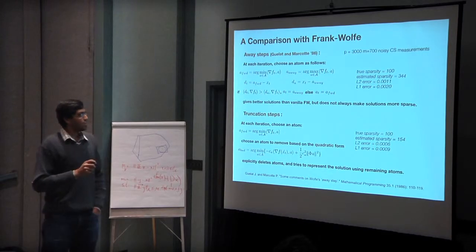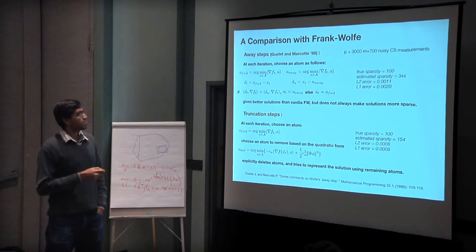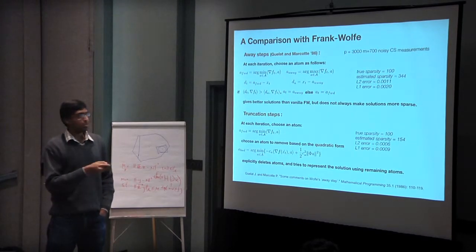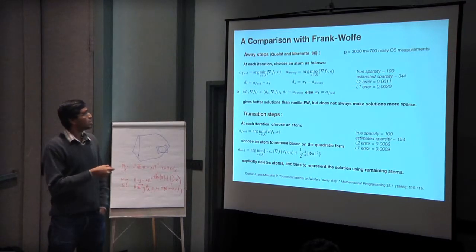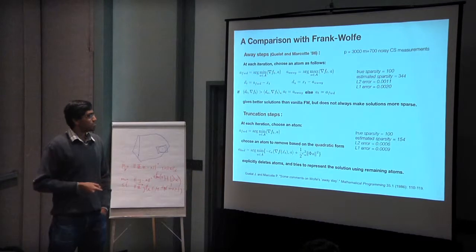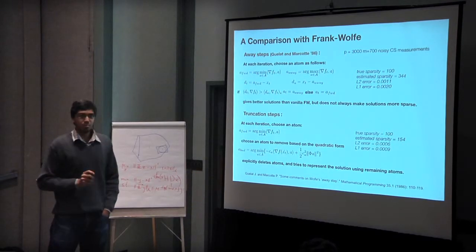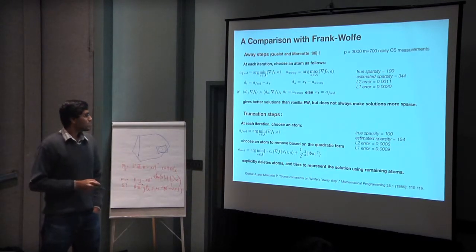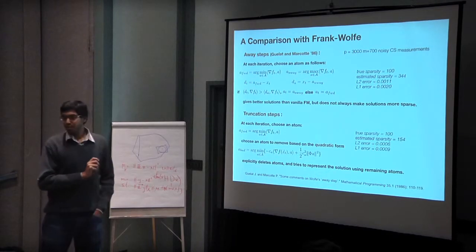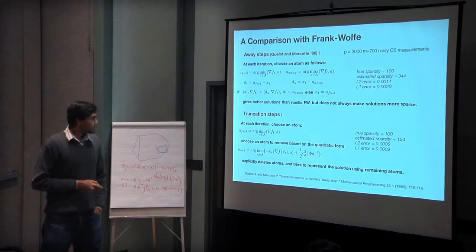And again, just to give an example, here's a signal, just L1 minimization. The true sparsity was 100. Using this, we got that as the estimated sparsity, and errors are quite good, but not as good as what you might get if you just do this. Okay, so this is doing something different than just the standard away steps.